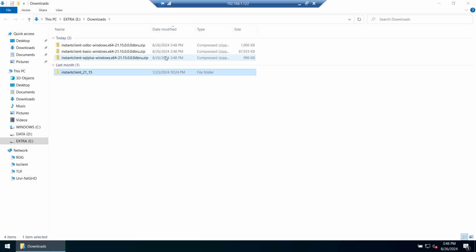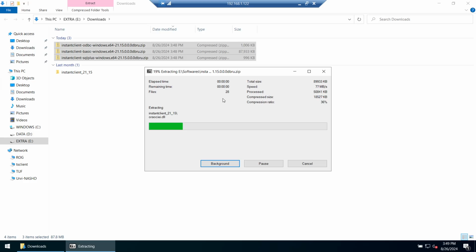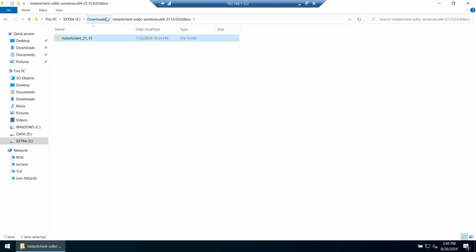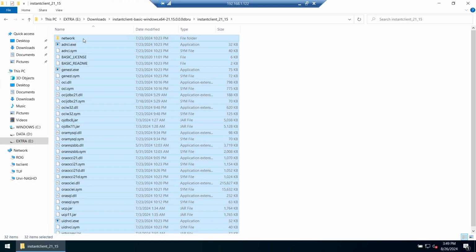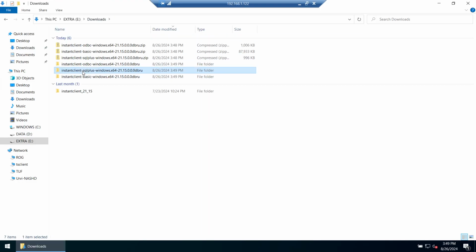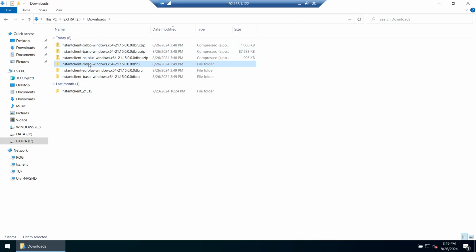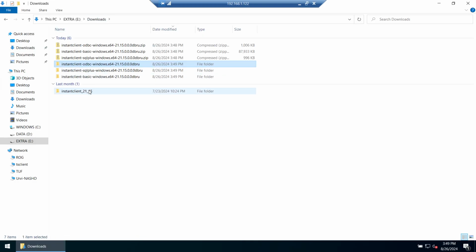Now what you could have potentially done, and that is another way, is extract all of these as separate folders, and under each one you will find the same folder. What you can do is Control A, Control X, go to the other one, paste it, Control A, Control X, go to the another one, Control V. So you can do this, or you can extract into the same folder. It doesn't matter what you do.